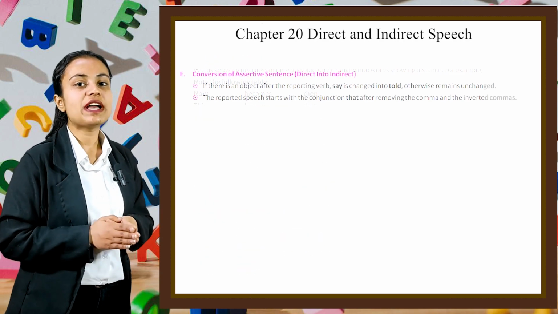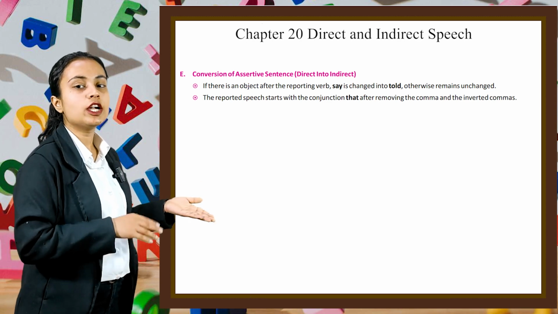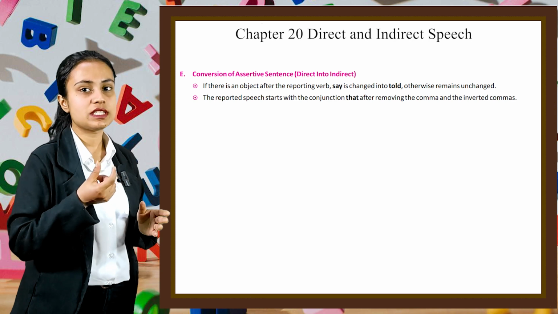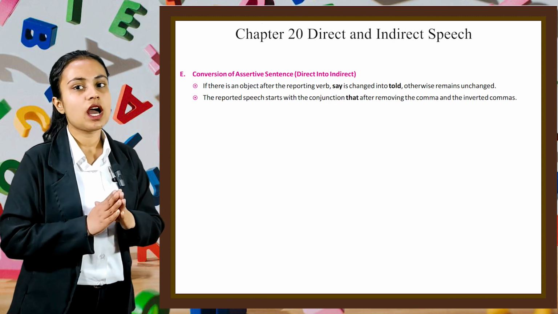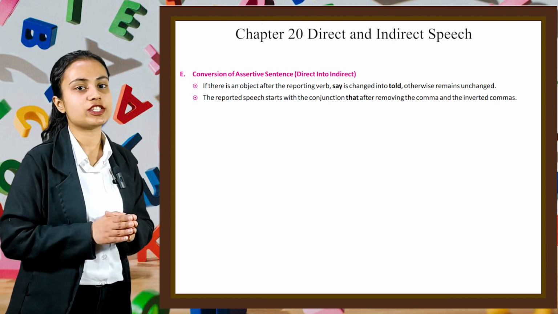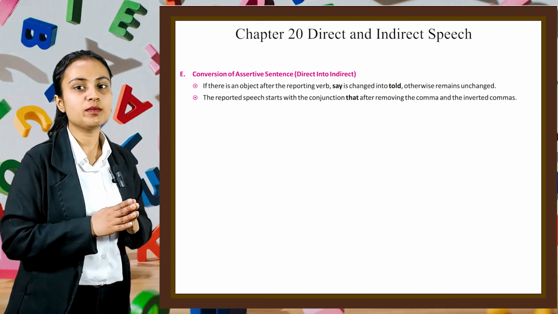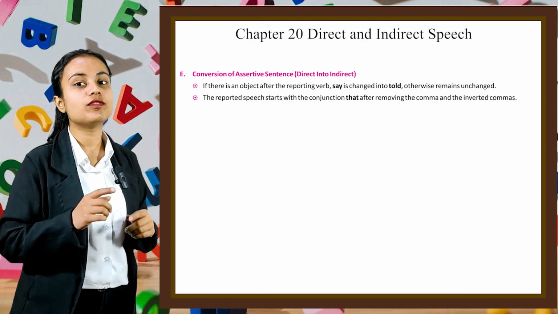Now, conversion of assertive sentences from direct into indirect. If there is an object after the reporting verb, say is changed to told, otherwise it remains unchanged. The reported speech starts with the conjunction that after removing the commas and the inverted commas.